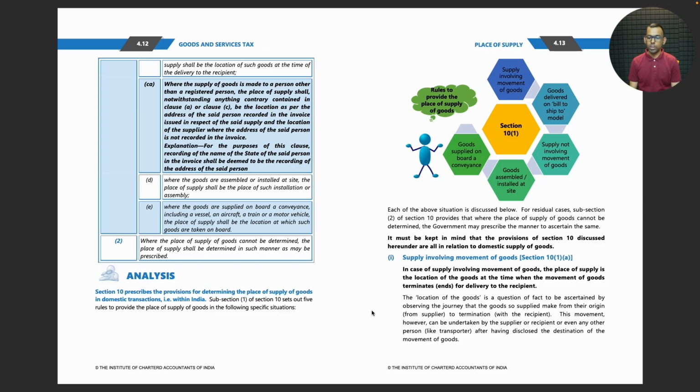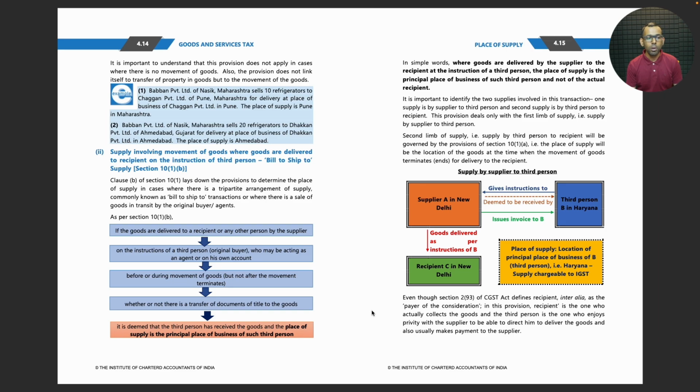The location of the goods is a question of fact to be ascertained by observing the journey that the goods so supplied make from their origin to termination. This movement, however, can be undertaken by the supplier or recipient or even any other person after having disclosed the destination of the movement of goods. It is important to understand that this provision does not apply in cases where there is no movement of goods, and also the provision does not link itself to transfer of property in goods but to the movement of the goods.